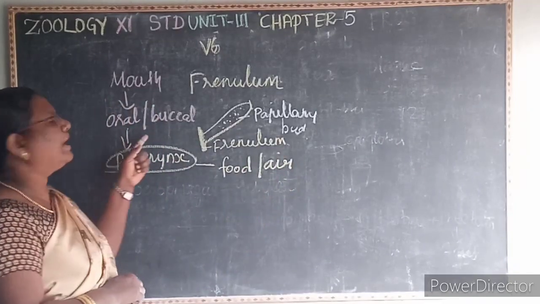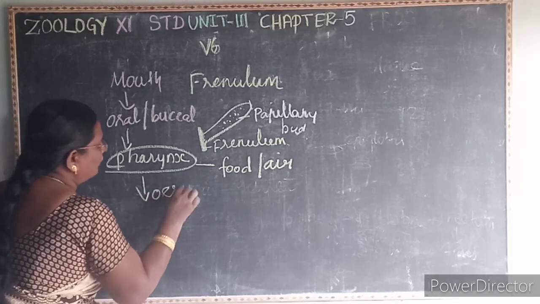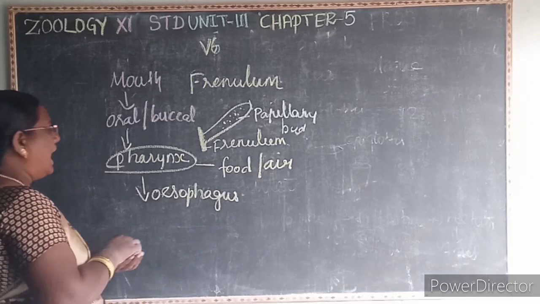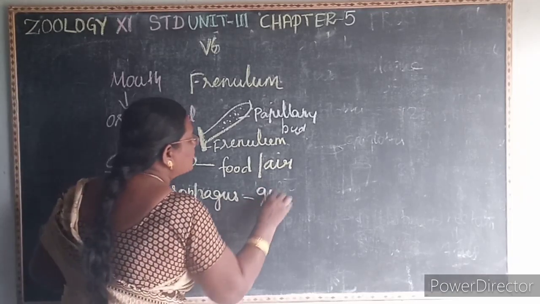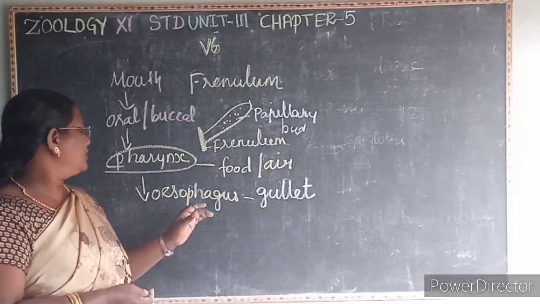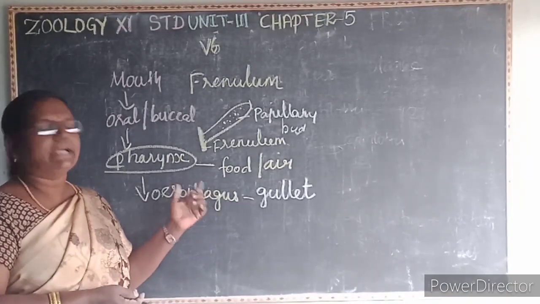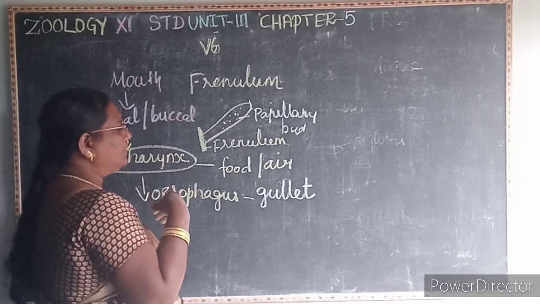Here the food from the buccal cavity enters into the esophagus at the back of the pharynx through the wide opening that is called the gullet. That is known as what? Gullet. At the esophagus there is a wide opening that is known as the gullet.